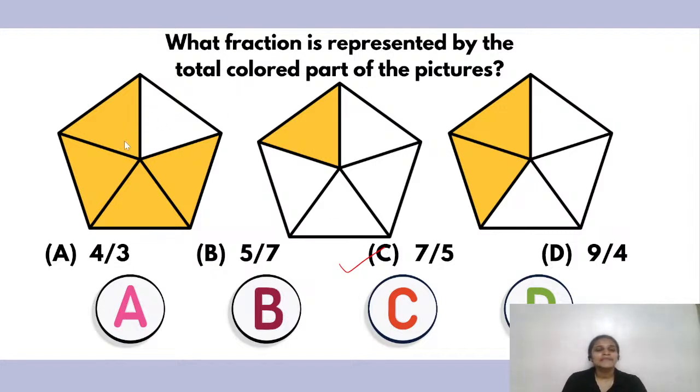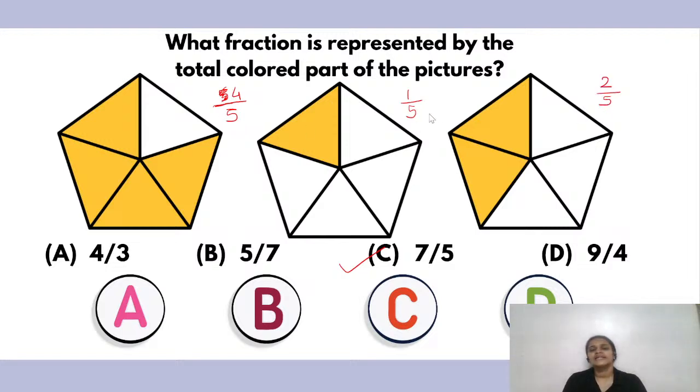Here the first picture represents the fraction 4 out of 5. Here it is 1 out of 5, and this is 2 out of 5.